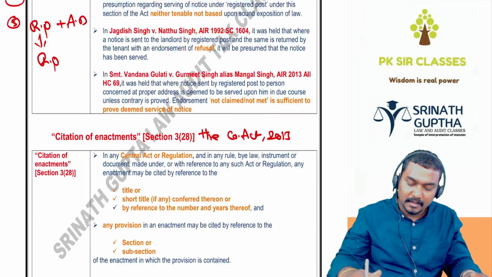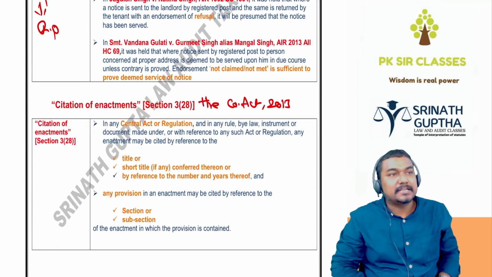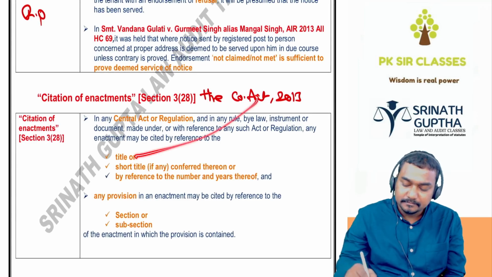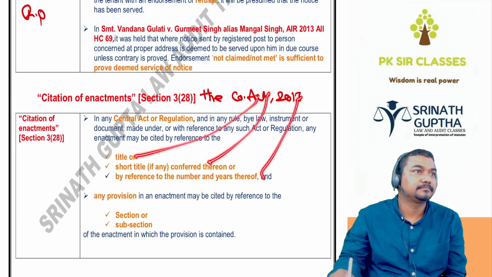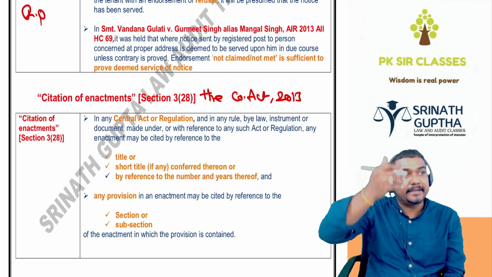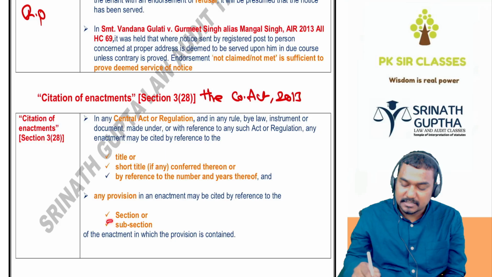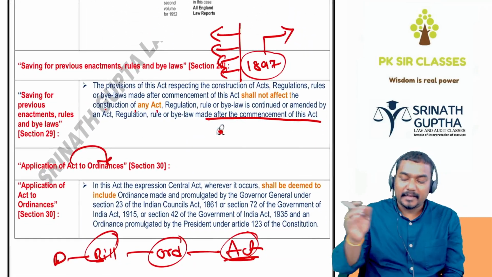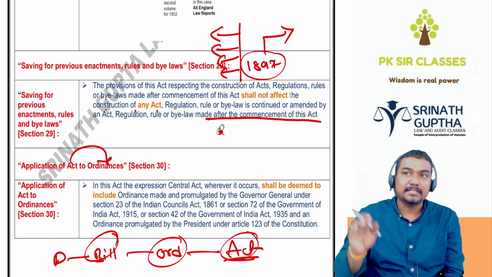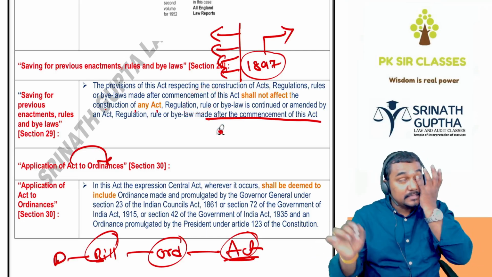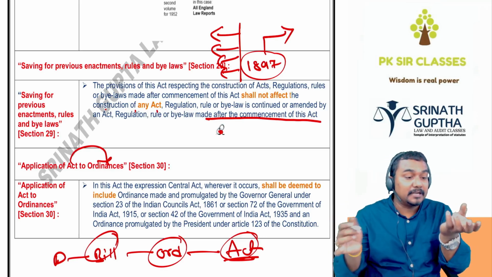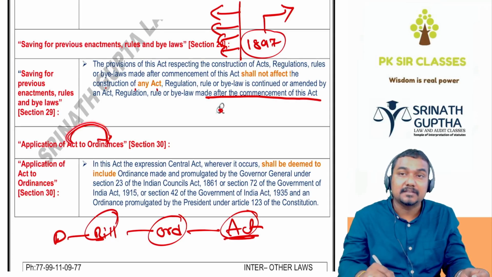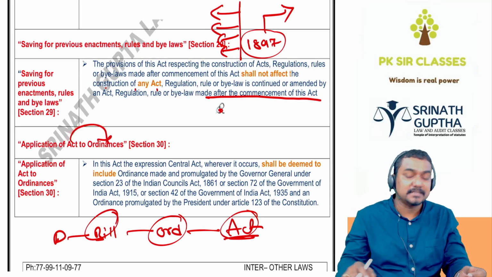Then next, citation. Citation means explanation. An act can be cited with the title or short title or year of incorporation. And a provision can be cited by section number and subsection number. Then next, whatever is there in this act will be applicable to the acts passed after this act. Before this act, if some other act was interpreted differently, it will not be affected. And this act is not only applicable to acts, it is also applicable to the interpretation of ordinances.